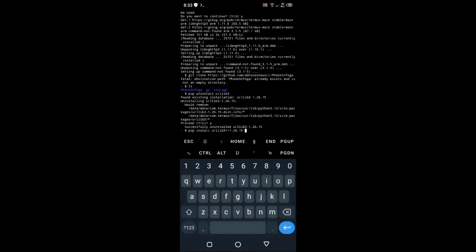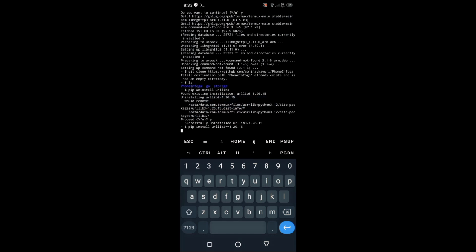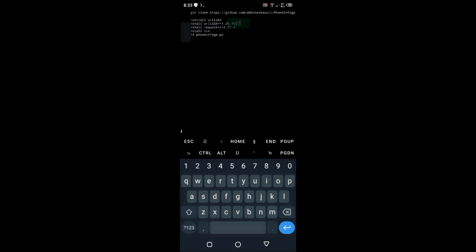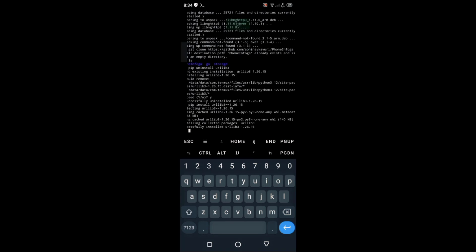Then you have to install pip install this. If you are using Termux for the first time, then you do not have to enter the second last command we have just entered. Then you have to enter some more commands. You will find that in the description box.